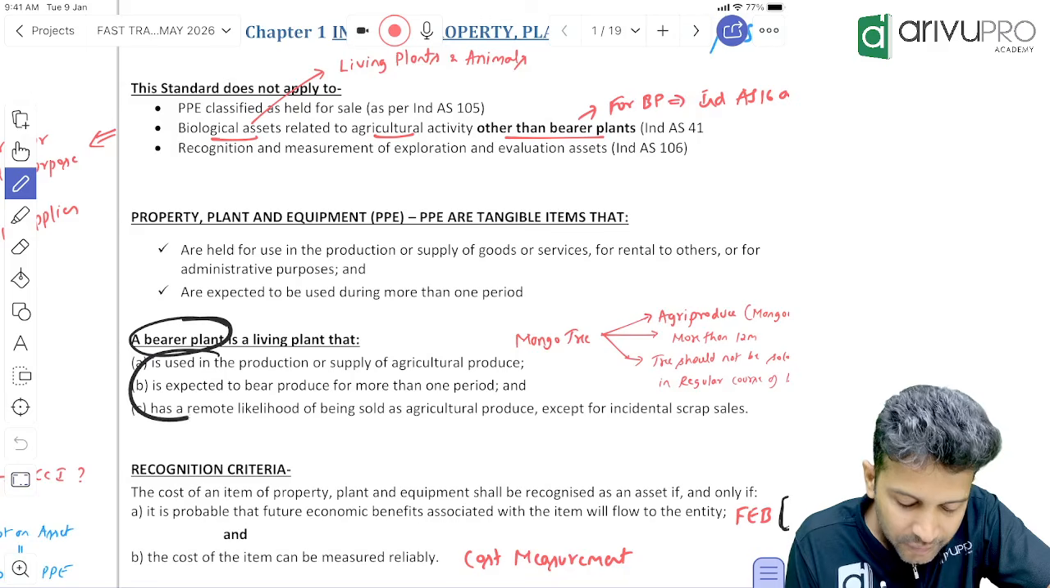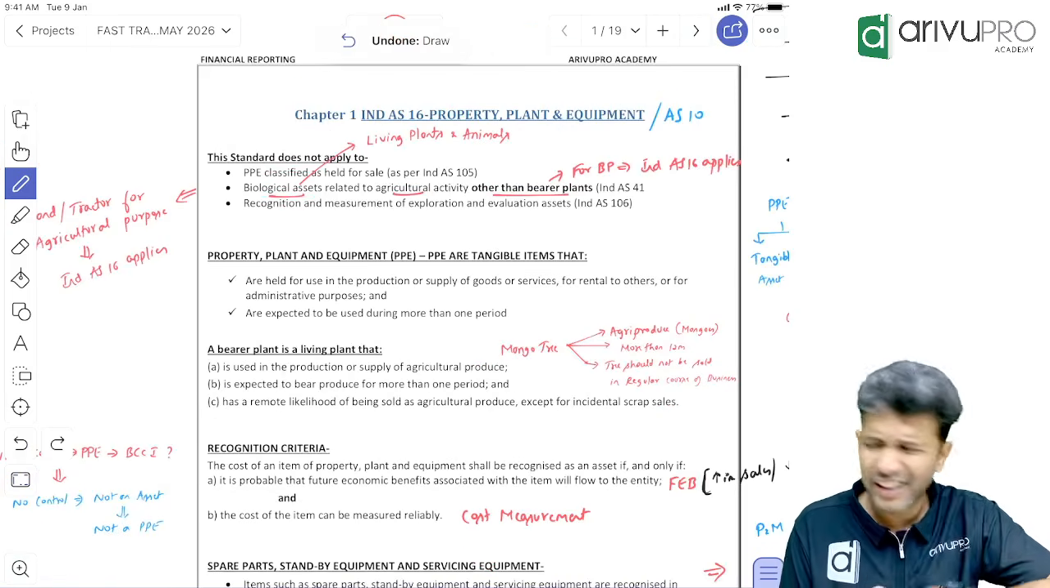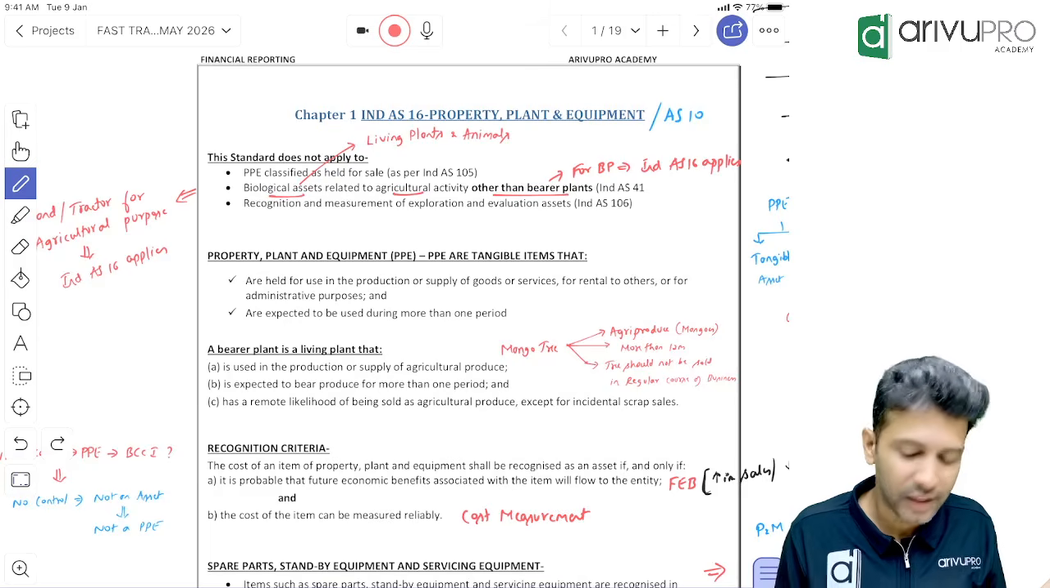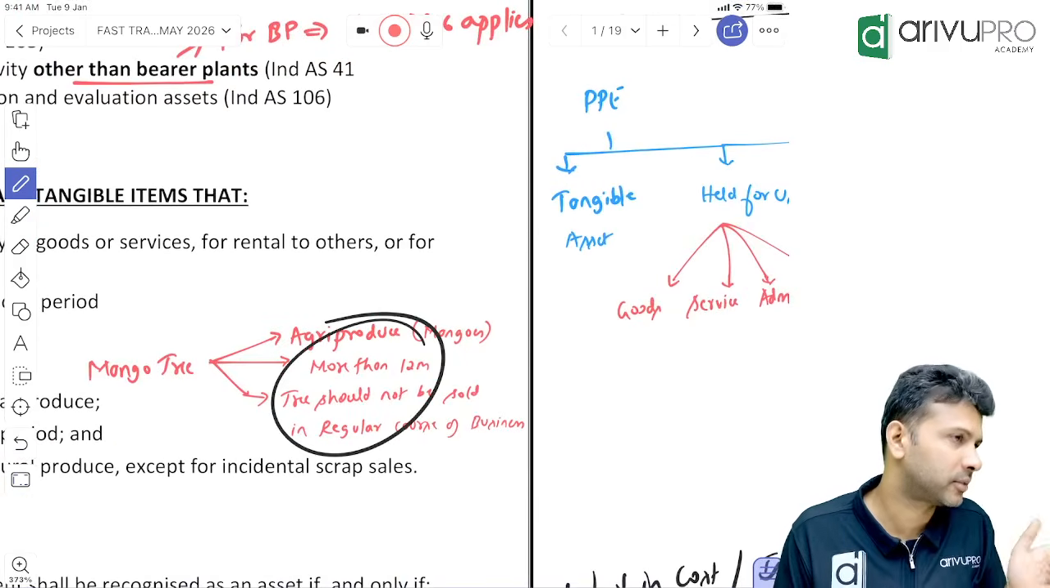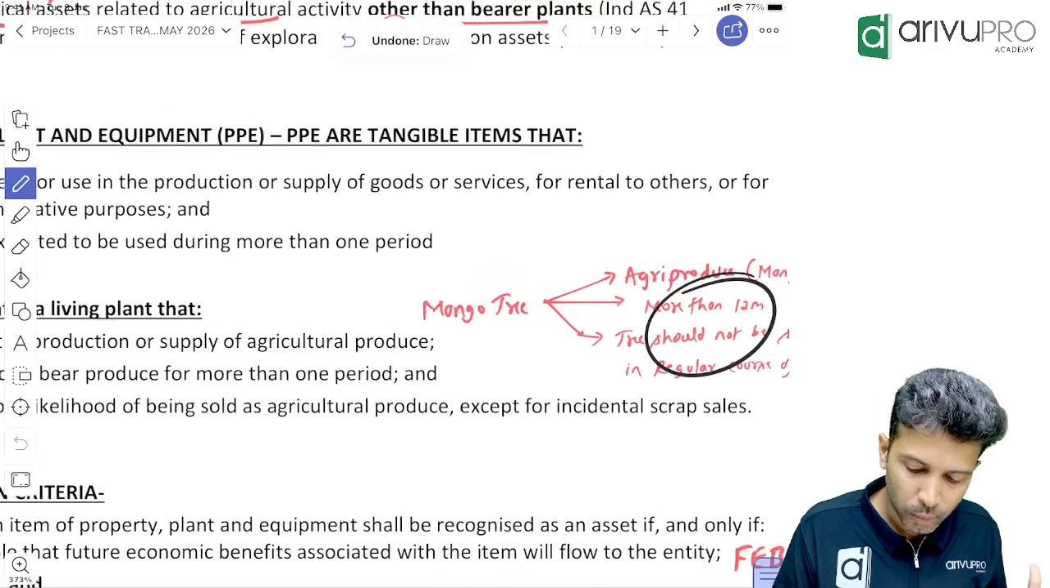For that bearer plant, we have 3 conditions. This is the actual provision of IND AS 16. Now, the usual IND AS provisions are all law, right? The law's words will be written fancy. I've just summarized it into smaller words. Fine, so this is one shortcut. So we don't have to worry too much about the provision.